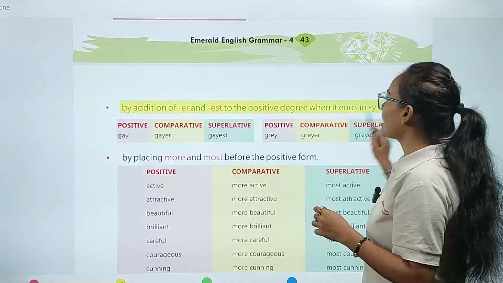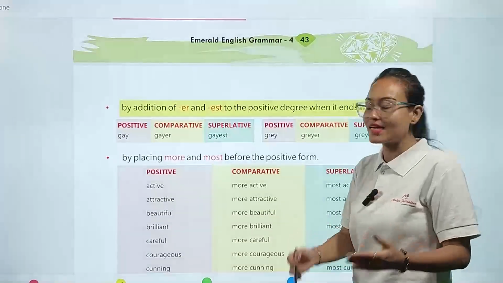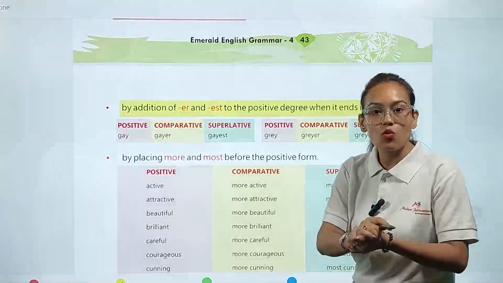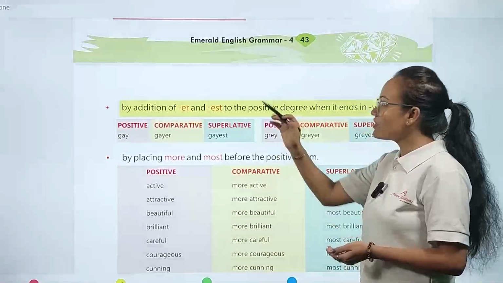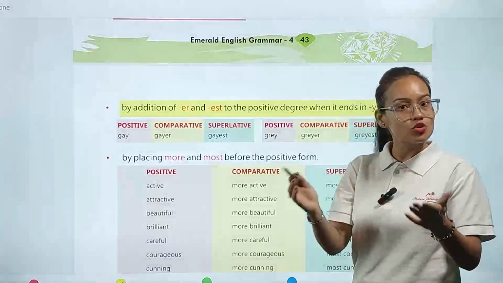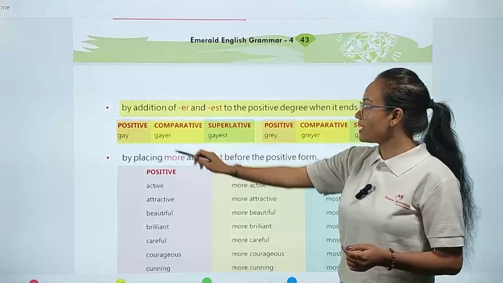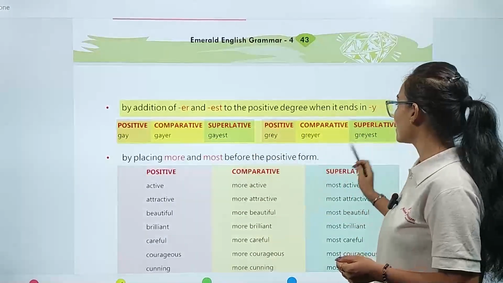By adding er and est to the positive degree when it ends in y. Okay, in another case, if any word ends with the alphabet y, then we add er and est to form the comparative and superlative degree. Example you can see here: gay, gayer, gayest, gray, grayer, grayest.